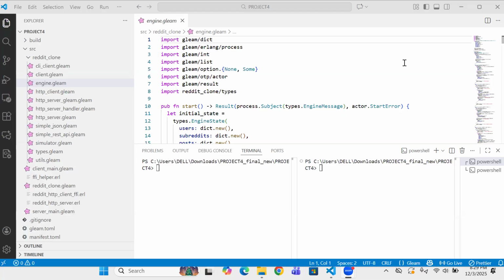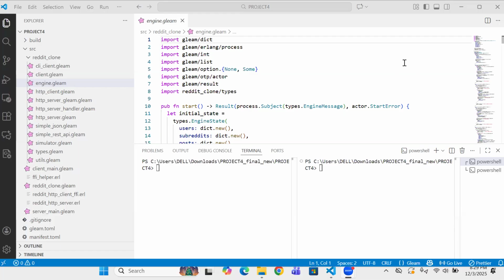Hello, this is our project for demonstration. We built a complete Reddit-like system using Gleam and Erlang. We also implemented the bonus digital signature feature, which I will show at the end of this demo. First, let me walk you through the part 1 and the main REST API functionality.